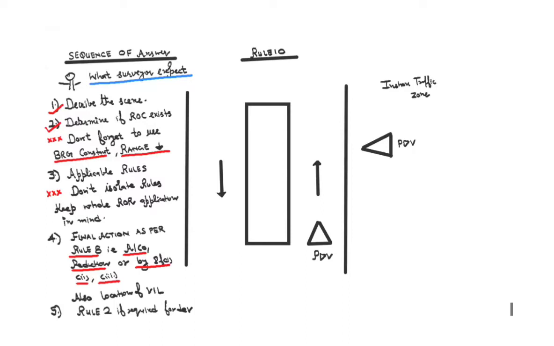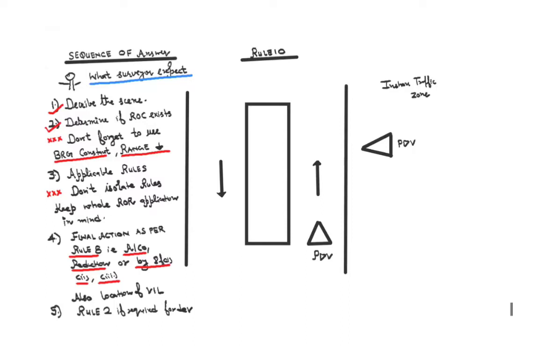There is one more important factor here, which is location of the vessel. वो भी बहुत ज़्यादा ज़रूरी है, because sometimes we are not looking where the vessel is locating. So हम लोग सीधे action ले लेते हैं. So that also you need to figure out. And last में, if you need to avoid collision, you avoid collision by any means. Okay, so you can also use rule number 2, but in exceptional circumstances or where a limitation of vessel is involved, or where there are all dangers of navigation and collision, then only. If you can simply solve it, then there is no need to use the application of 2B.